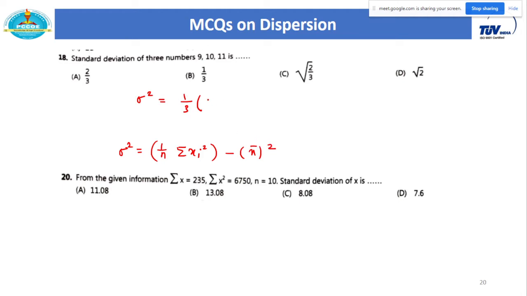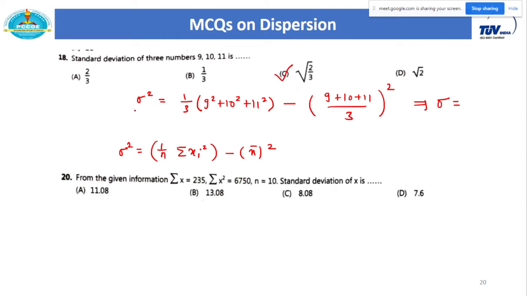So 1 by 3, then 9 square plus 10 square plus 11 square. Calculate this value minus calculate mean also. What is the formula for mean? Add all these numbers divided by total number of observations, take its square. Okay, and then calculate sigma. That becomes the final answer. So you can easily do this calculation on a calculator and check what is the sigma. I think your final answer is under root of 2 by 3.